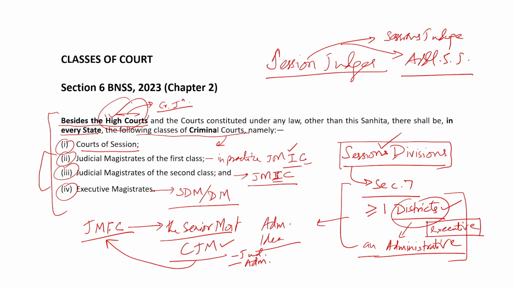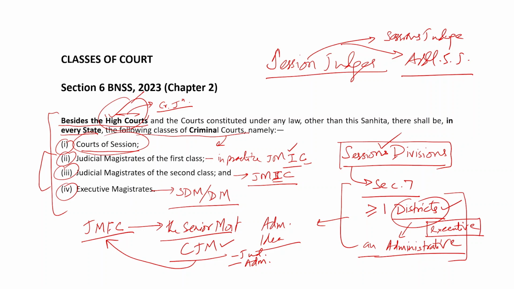As in High Court sitting at the top, then there is a court of session. Every session division there is a court of session. In court of session, sessions judge sitting at the top, and there are other additional session judges. And the third rung, the lowest rung, would be the level of judicial magistrate first class and then second class.